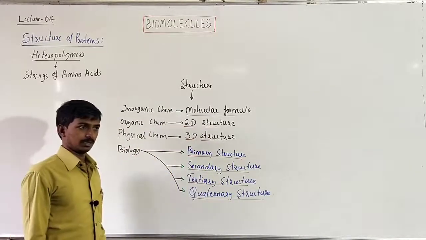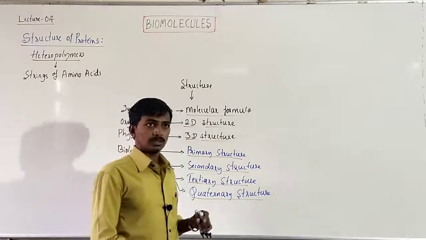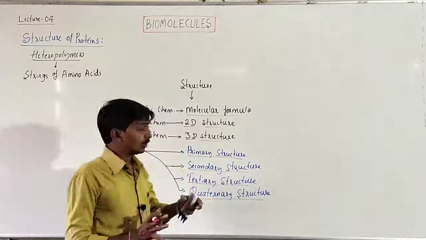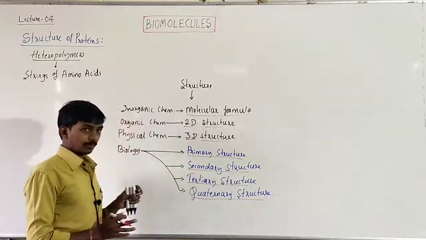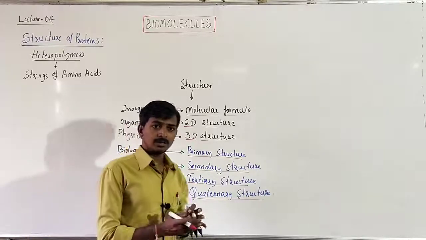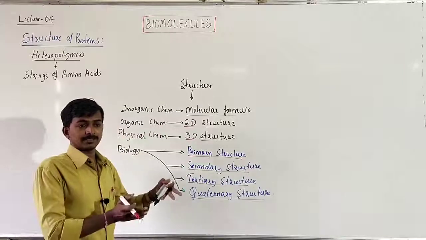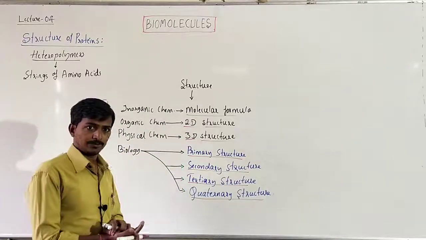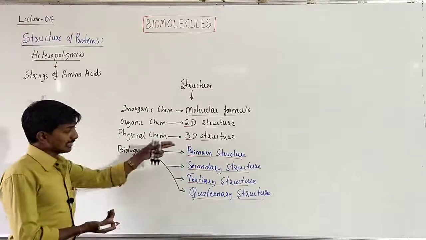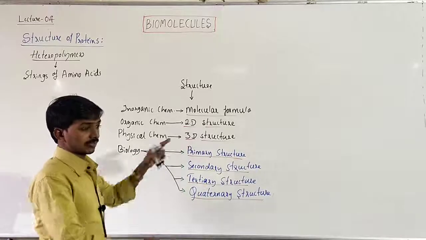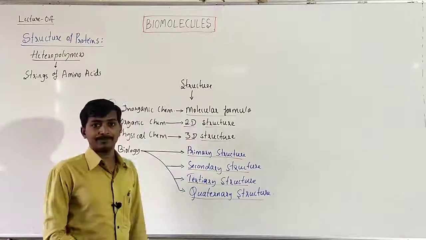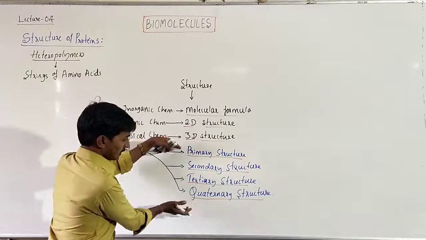As we all know the process of how a protein is formed, by the arrangement of amino acids, or binding of many amino acids with the help of a peptide bond, we should know how these multiple structures are formed and how they are named. That is about today's class.